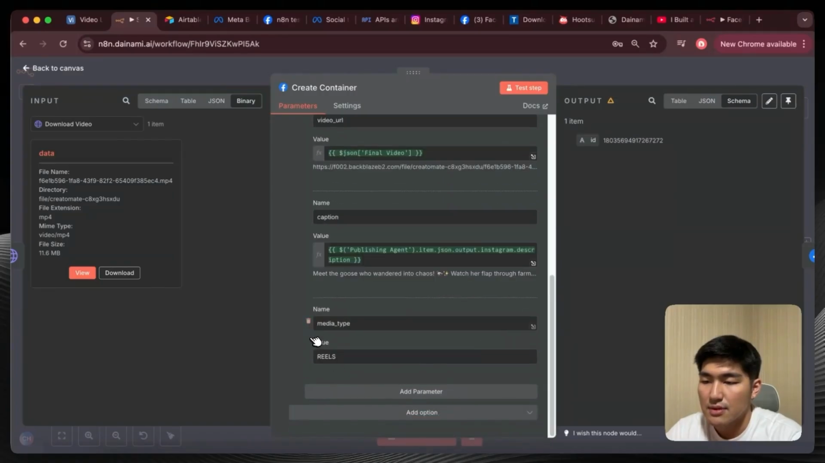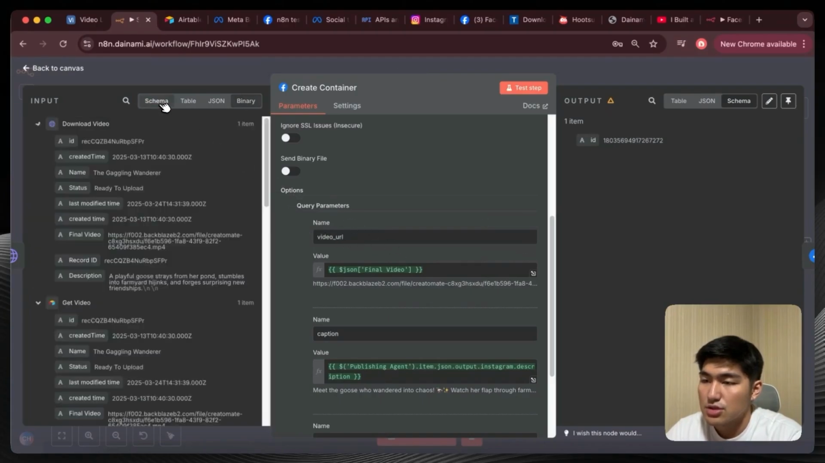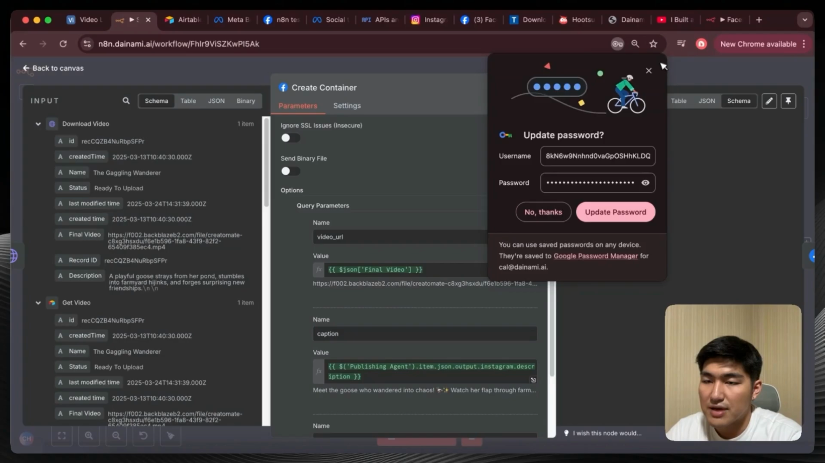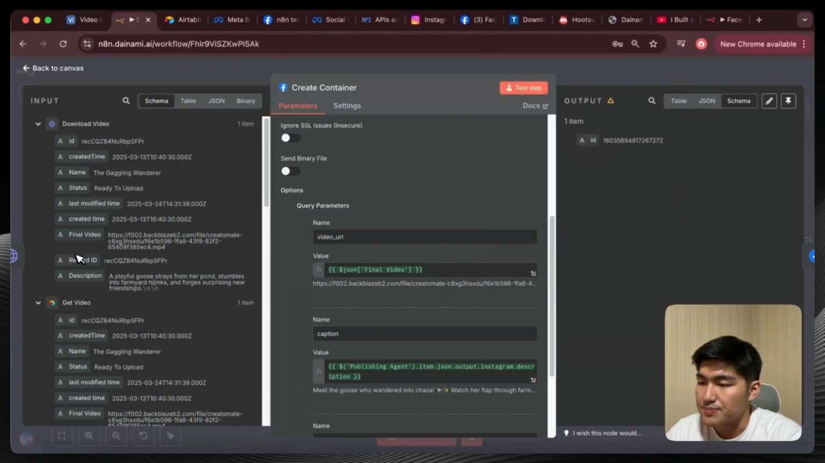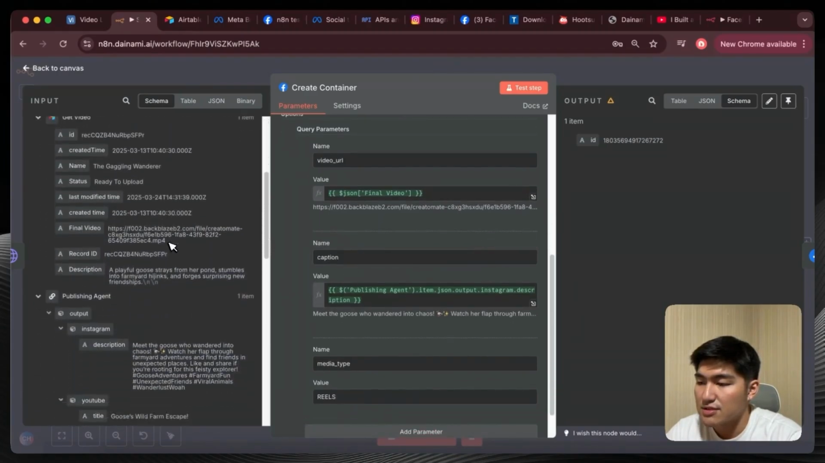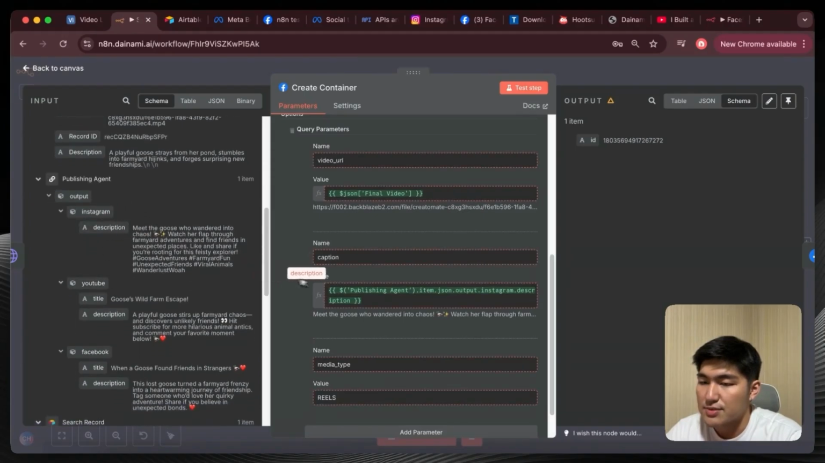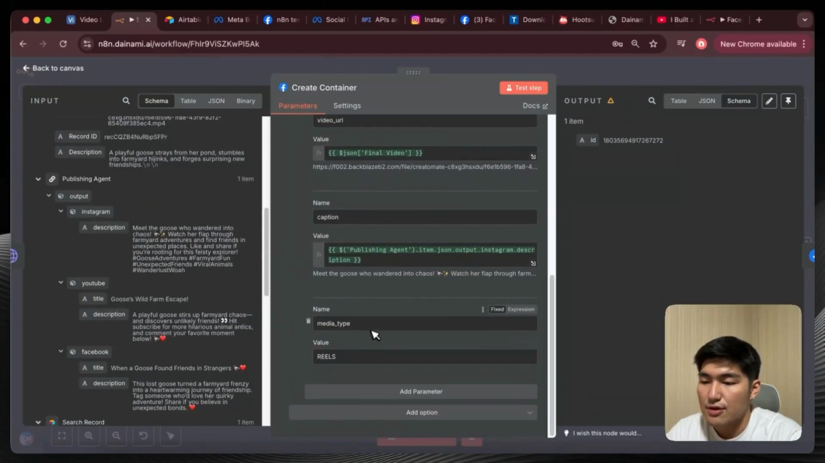We're going to add in 3 parameters. The first is the video URL. So once you add in the video URL, the parameter you want to add in is the final video URL over here. Paste this in. Okay, and then the next one is caption, right? And we're going to find the caption from the publishing agent. We're going to look for Instagram, drag the description over here, paste this in. And then lastly is the media type. We're going to type Reels. And this will be all that we need to get this first part set up.